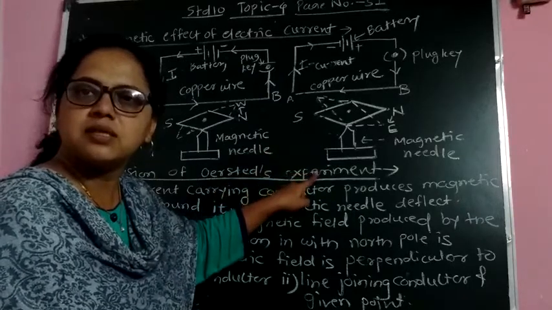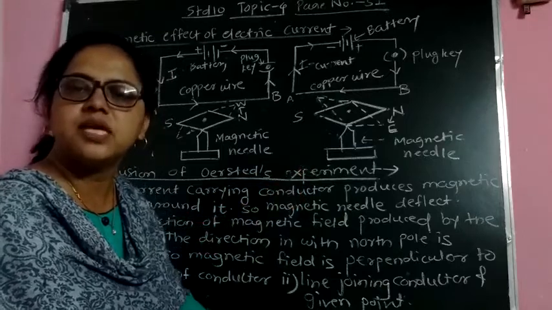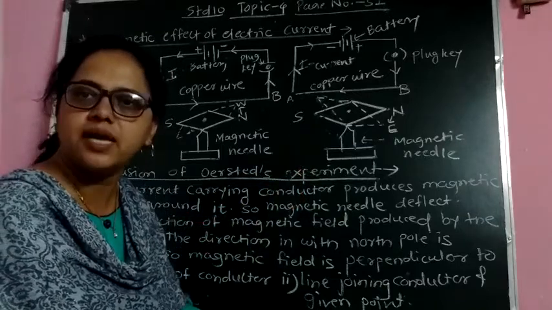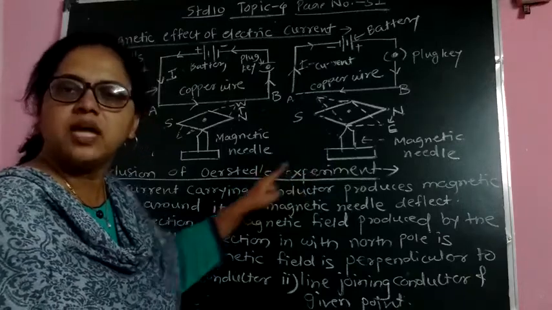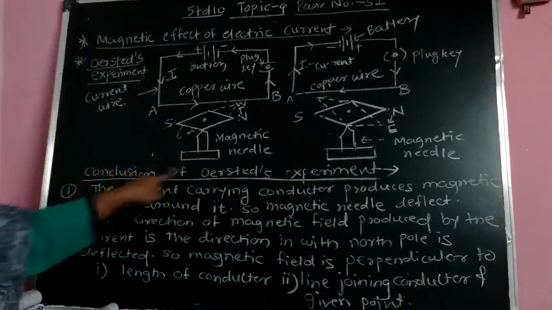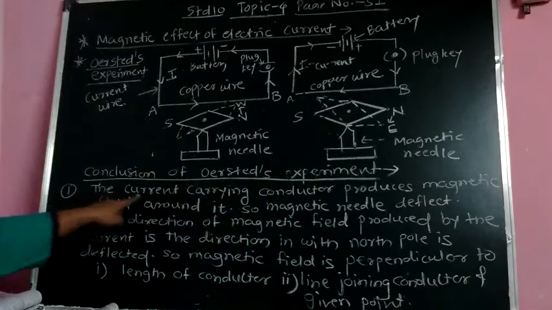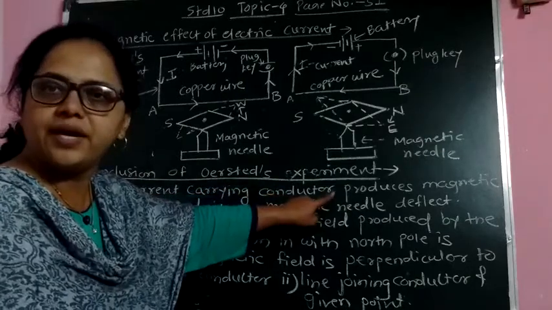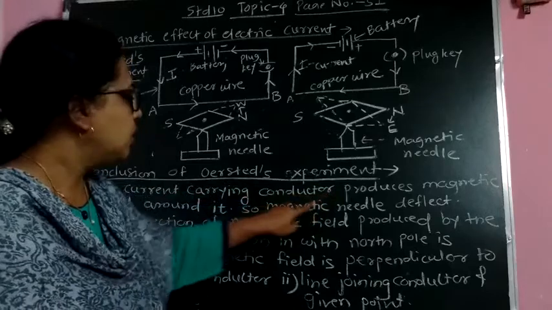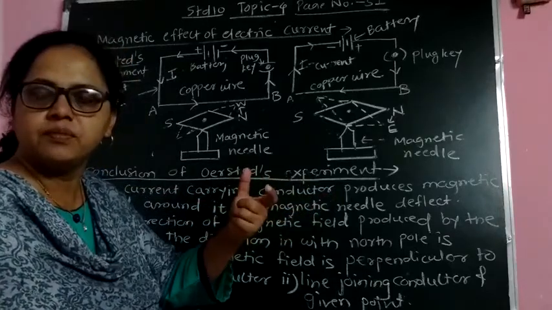Maybe the question asks, this experiment is performed by which scientist? This experiment is performed by scientist Oersted. What is the conclusion of this experiment? Then the conclusion of Oersted experiment is that, first conclusion, a current carrying conductor produces a magnetic field around itself. So the magnetic needle deflects. That is, it moves.